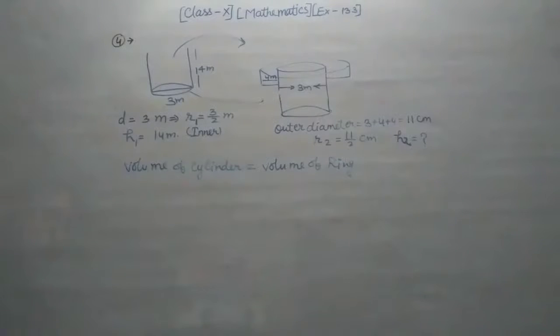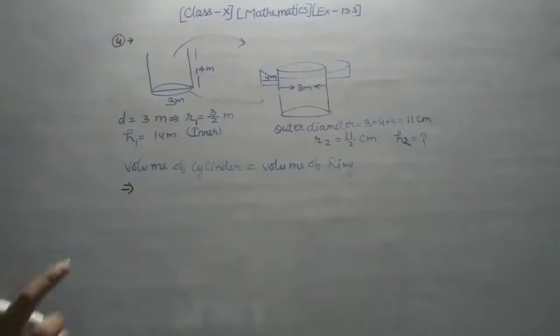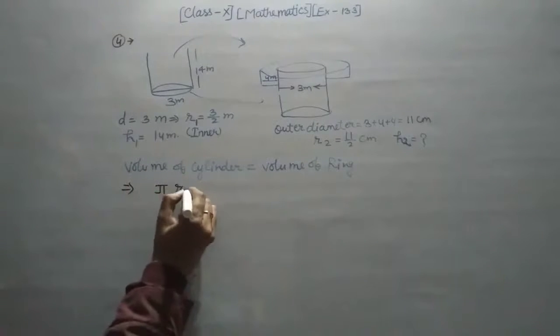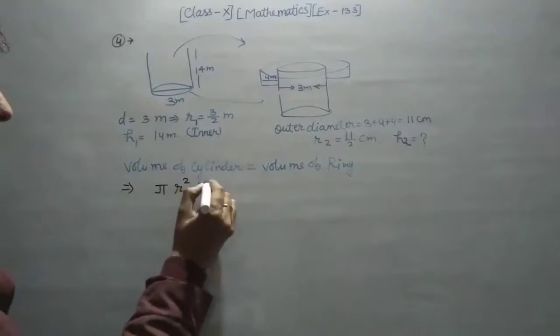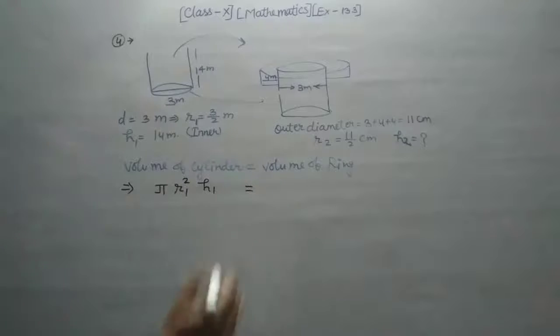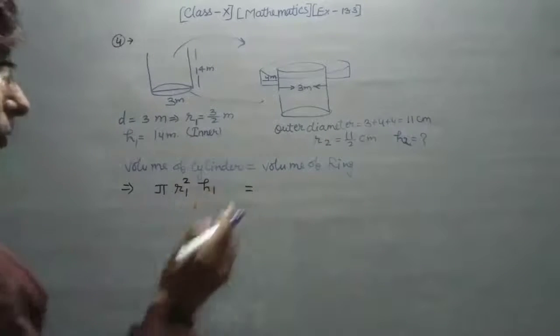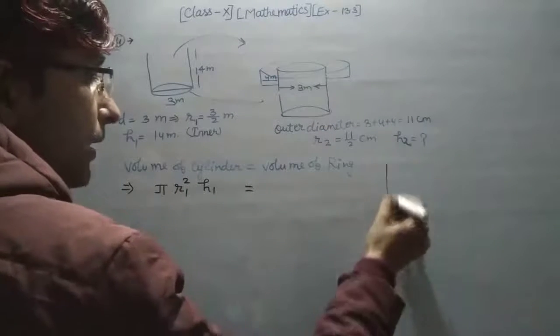Now you have to put the formula of volume of cylinder, and then after that you have to find this answer. How? Volume of cylinder you very well know, pi r1 square h1, because the radius is r1, and also you have to say volume of ring. That value is also of a cylindrical form, but this cylinder is just like that.